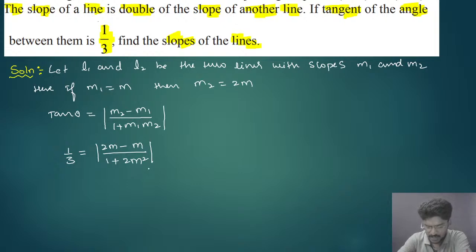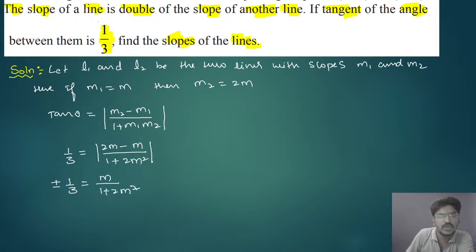So now if I want to take out of this mod, this will be plus or minus 1 by 3, equal to (2M minus M is M) divided by (1 plus 2M square). Now if you want to solve this, here you have two choices. Case 1 with positive, case 2 with negative.